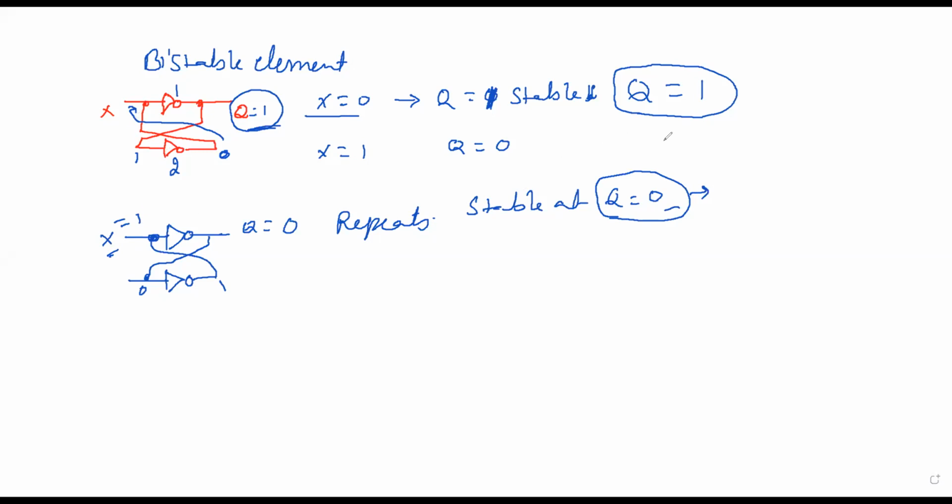Which means that it is storing one bit of information. This is the basic principle behind storage. So this is the bistable element that we are taking into consideration. With the help of this we will be going for latches and flip-flops.